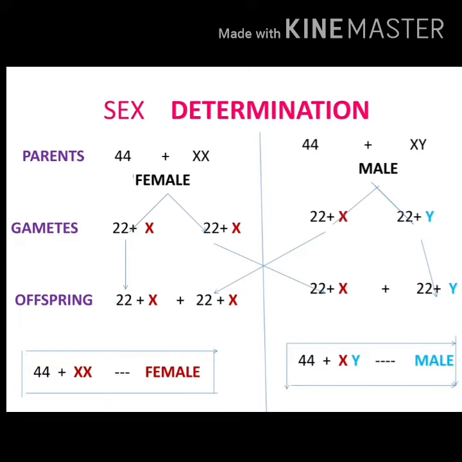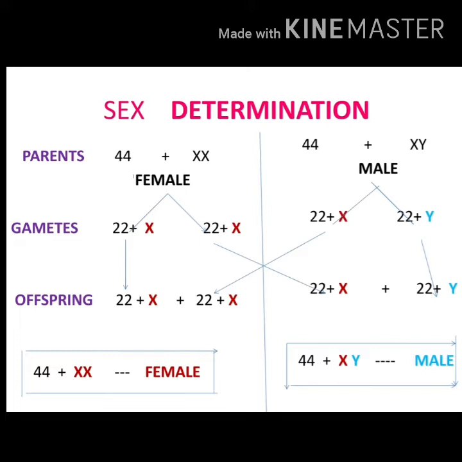One X sex chromosome is from female, another X sex chromosome is from male. The lines are clearly shown, so you will understand it nicely. So 44 plus XX. If XX is a sex chromosome, will it be male or female? Yes, female. So in the female body only we find 2 X sex chromosomes, that is a pair of sex chromosomes as XX.